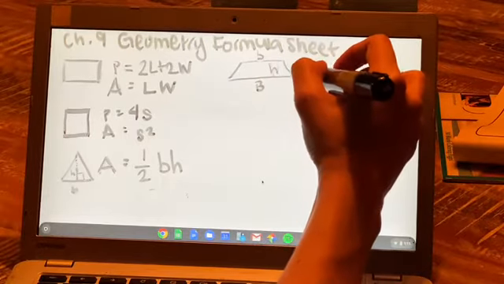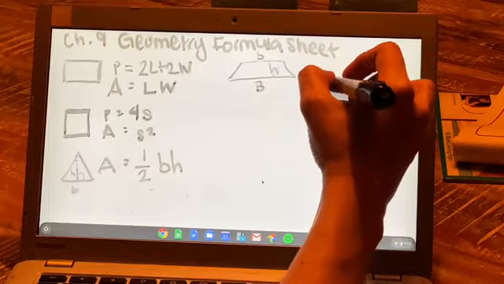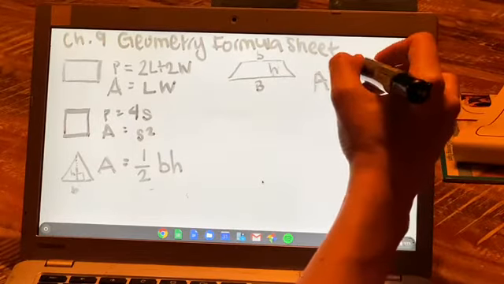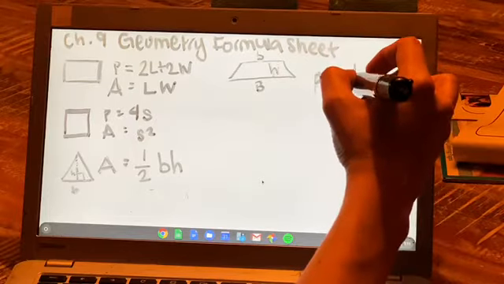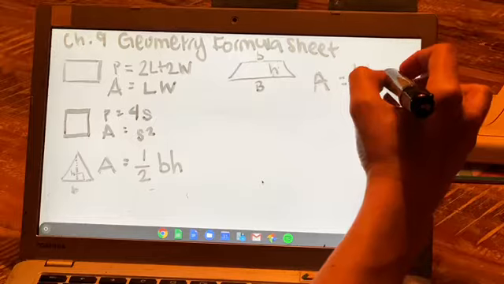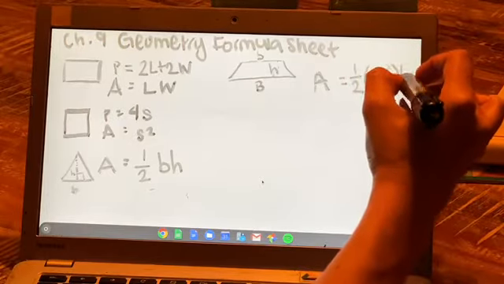So you guys remember that the area of a trapezoid is 1/2 big B plus little b times the height.